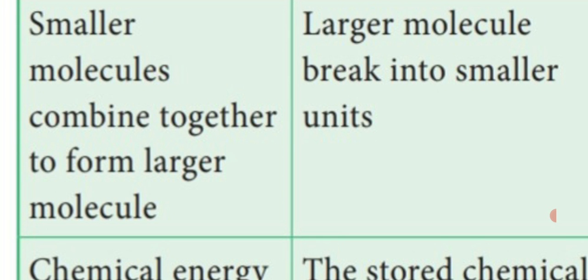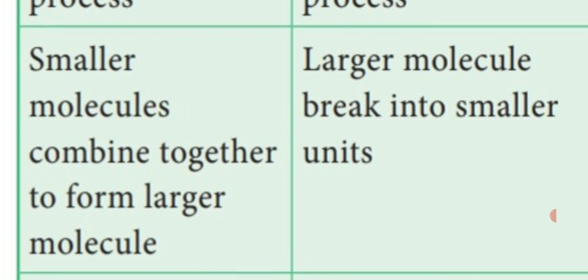Next one, anabolism means smaller molecules combine together to form a larger molecule. Okay, சின்ன சின்ன மணல் ஒன்றா சேர்ந்து we are forming the pebbles or a stone or a mountain சொல்கிறோம் இல்லையா, that is said to be anabolism. But catabolism means larger molecules. For example, a large stone, by using the hammer we break into soil particles, that is said to be catabolism. So larger molecules break into smaller units.